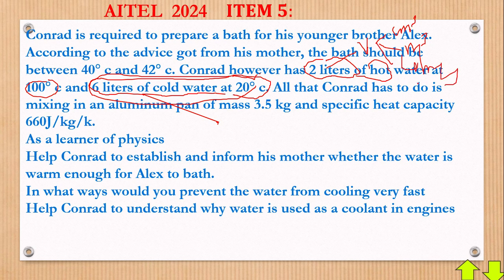So whenever you're dealing with heat questions and you have liters given to you, just know you can use those liters, since it is a volume, to get the mass, since we know that mass is equal to the density times volume. And if you're dealing with water, the density of water is always 1000 kilograms per meter cubed. That's what we're going to use.